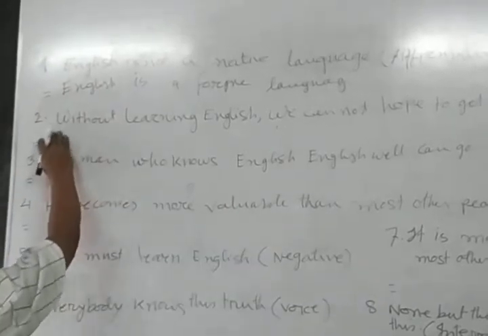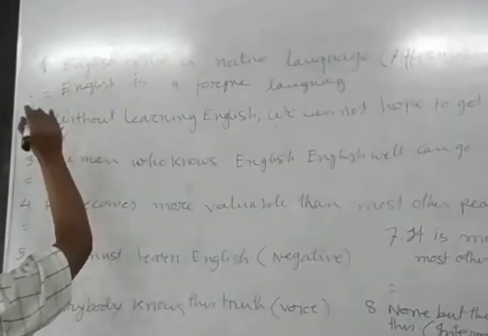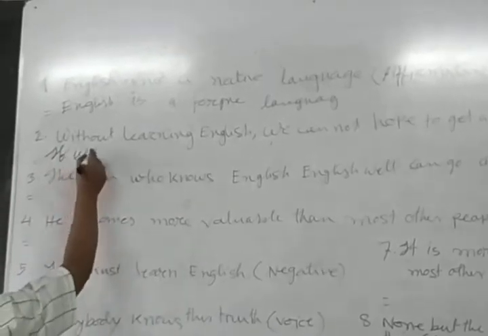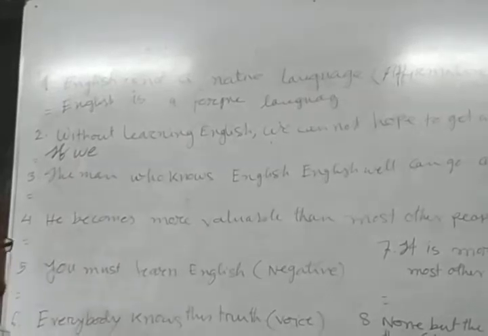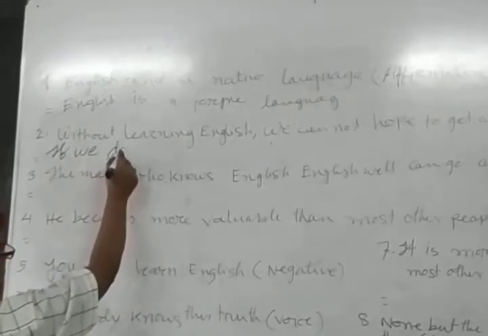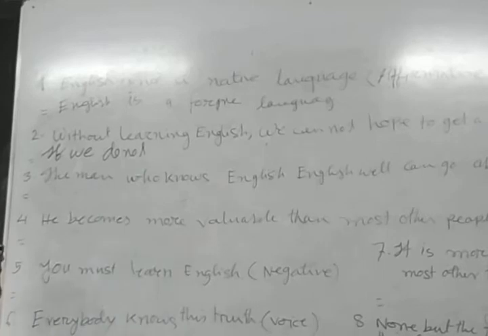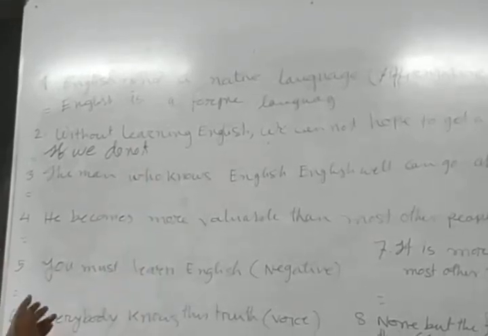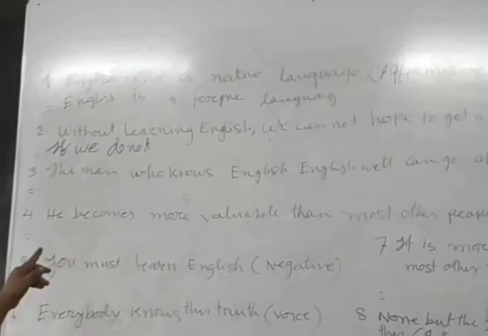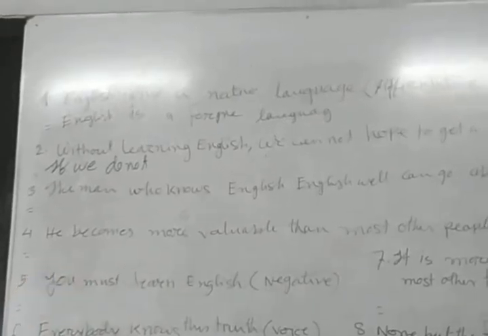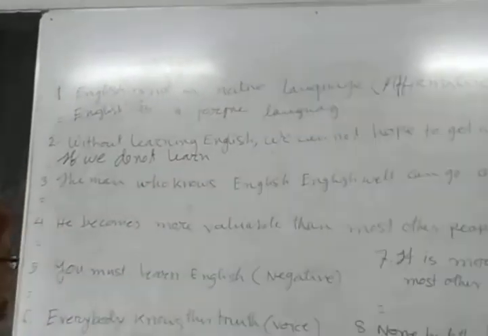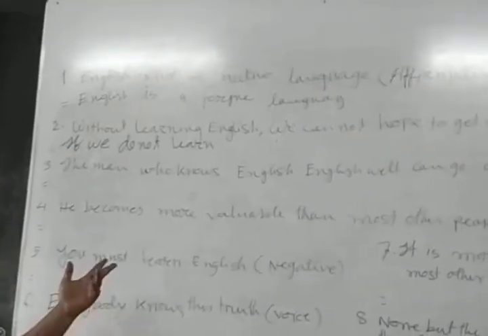At first, we write if and we. If we do not. If you find without in the sentence, you will use negative. That means you will use do not. If we do not learn, learning will be learn.